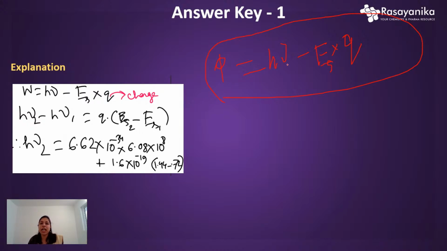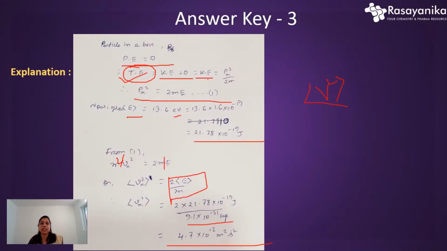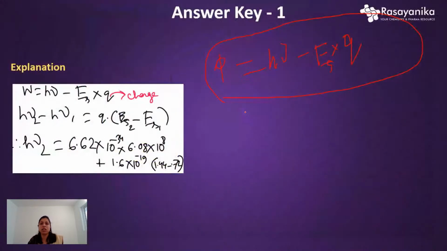If we change this nu, one thing we can see is that the frequency is changed, and previously the stopping potential was 0.72 and now it is changed to 1.44. So we can say the value is increased. From the formula you can see that it is a proportional relation, right?